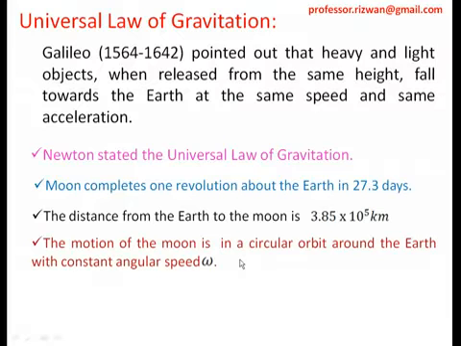The motion of the moon is in a circular orbit around the earth with a constant angular speed, and the symbol is omega. Angular speed we have already seen, for something moving in a circle. The angular speed is denoted by the symbol omega. So we'll use this symbol, and with the help of these concepts we'll find out the formula for the universal law of gravitation. So let us find out.